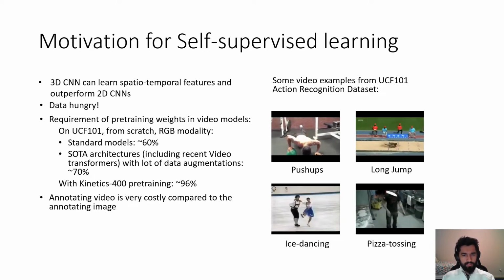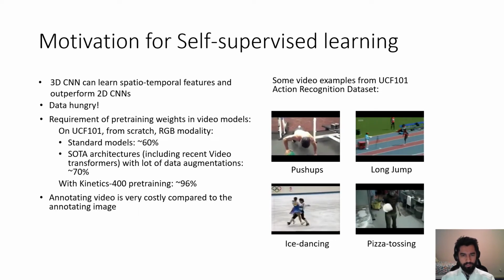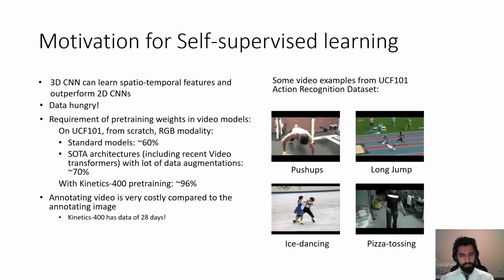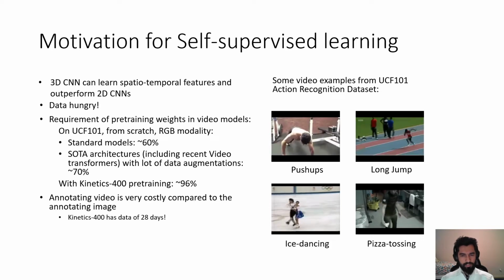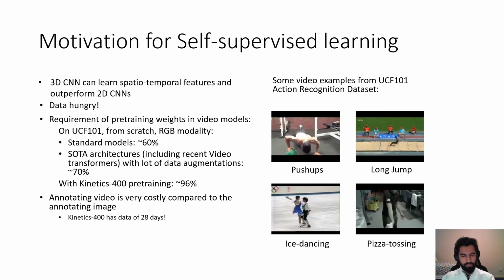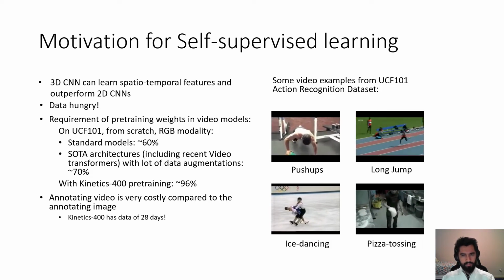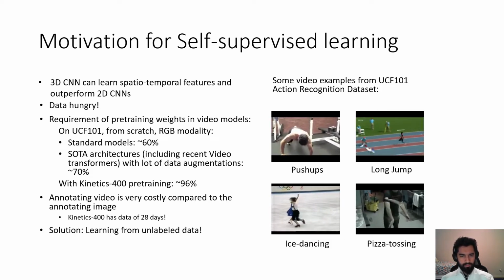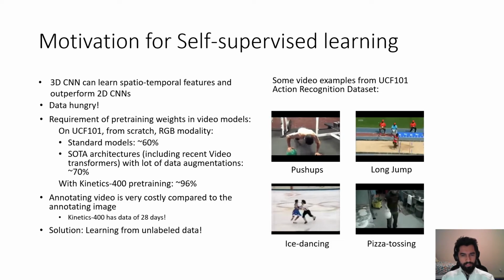But we know that annotating a video is very costly compared to annotating an image. For example, Kinetics 400 has 28 days of data, but we have a lot of unlabeled data from web content. So a feasible solution can be learning from unlabeled data.